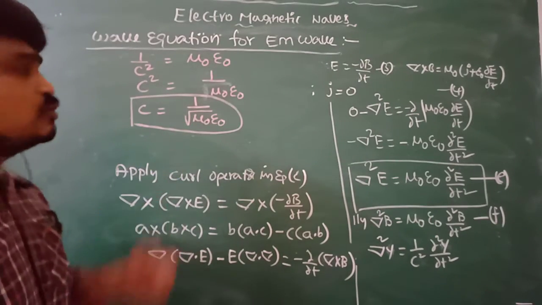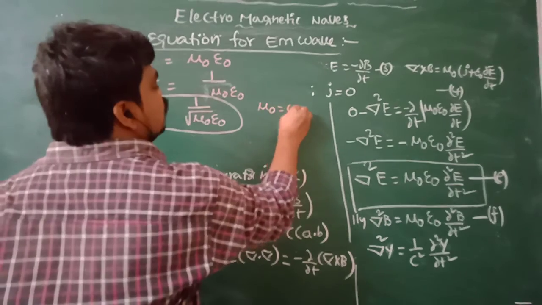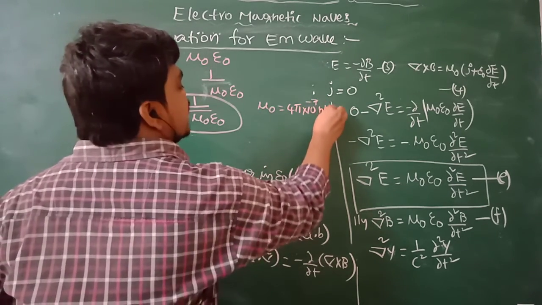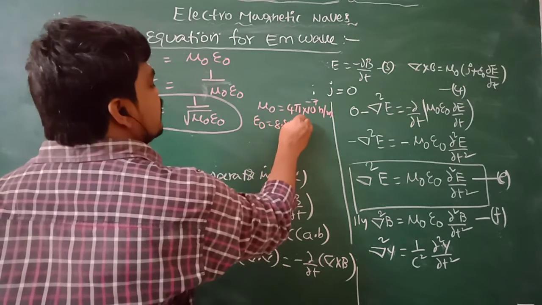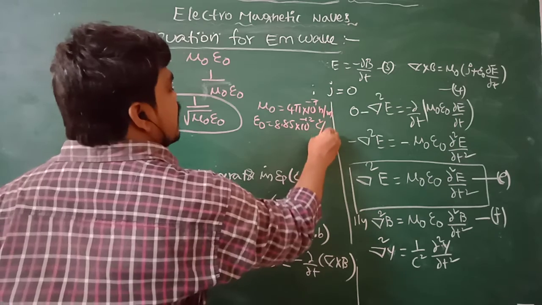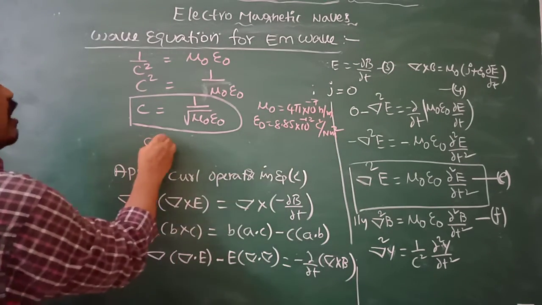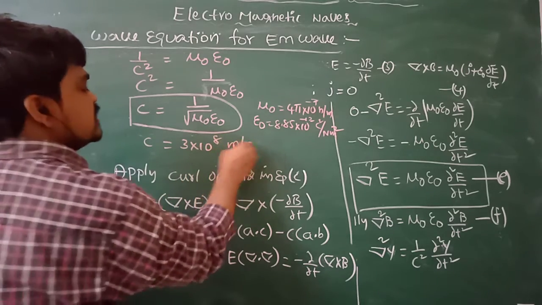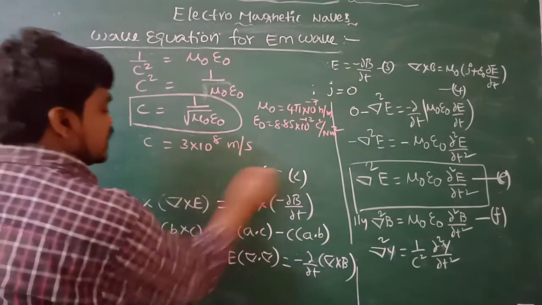So when you substitute the standard values, mu naught is equal to 4 pi into 10 power of minus 7 Henry per meter, and epsilon naught is 8.85 into 10 power of minus 12 Coulomb square per Newton meter square, then you get the value of c equal to 3 into 10 power of 8 meter per second.